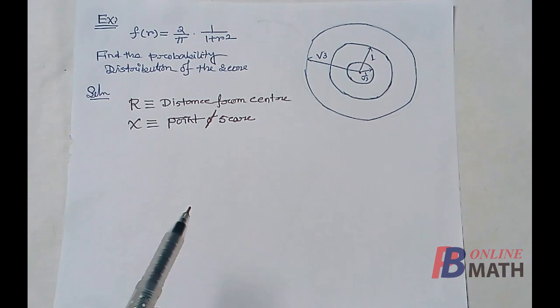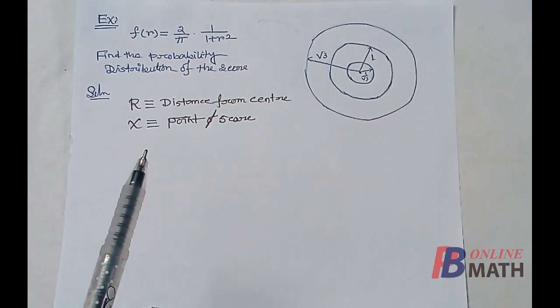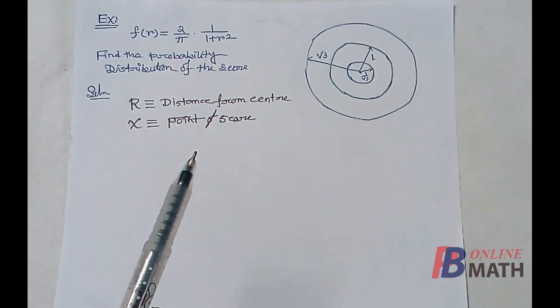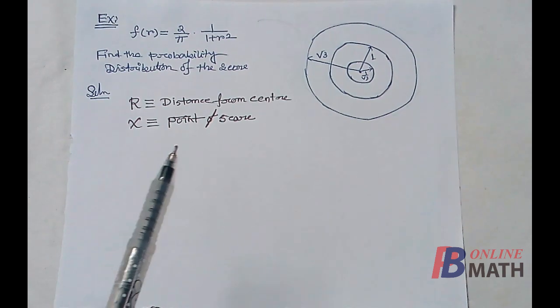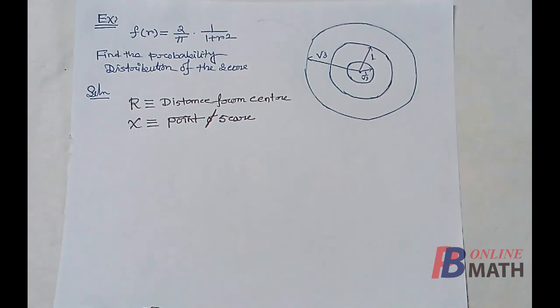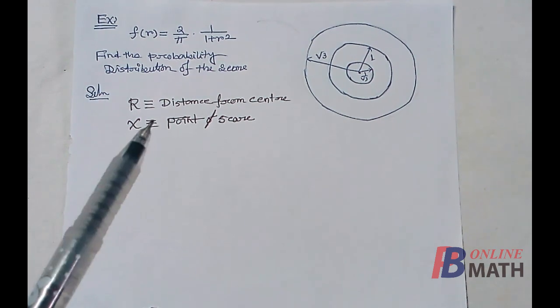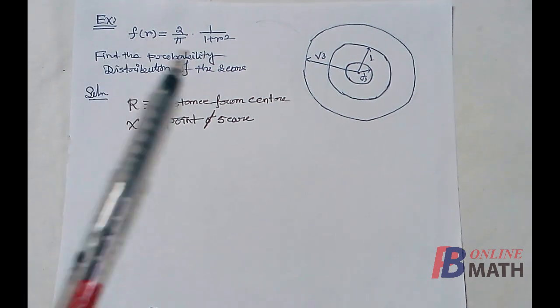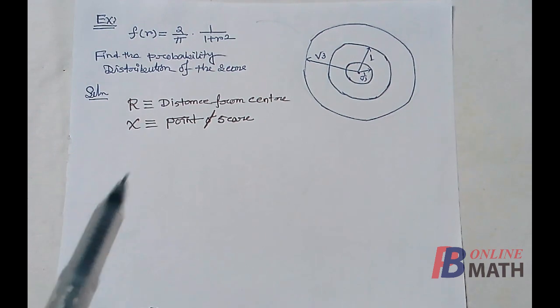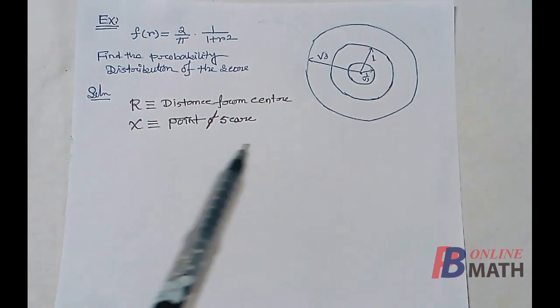We consider two random variables. Capital R, this is the distance from the center, and capital X, this is the point or the score. So by the given condition, the PDF representing the distance from the center is given by this, and X is the point or score.